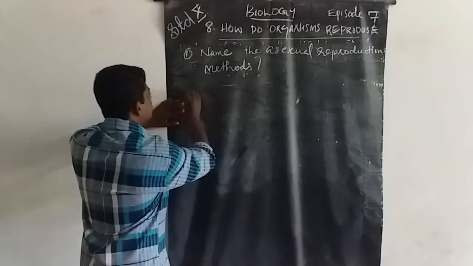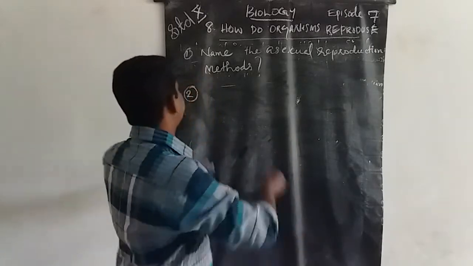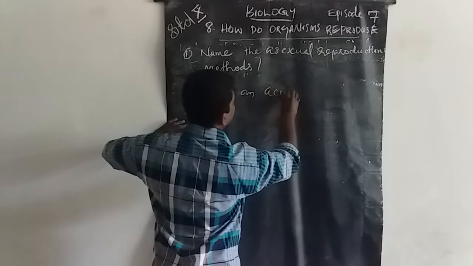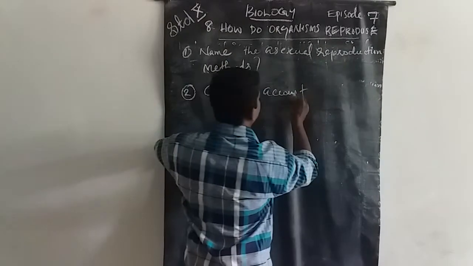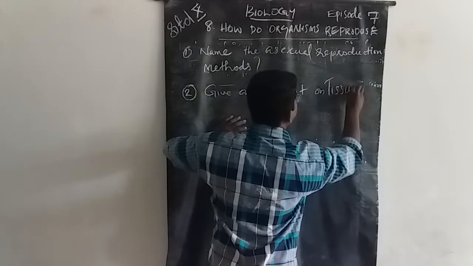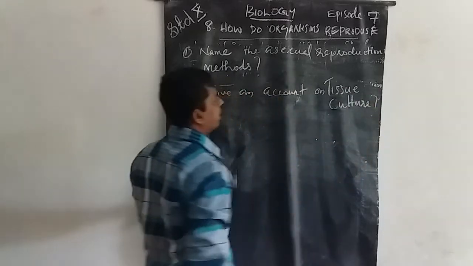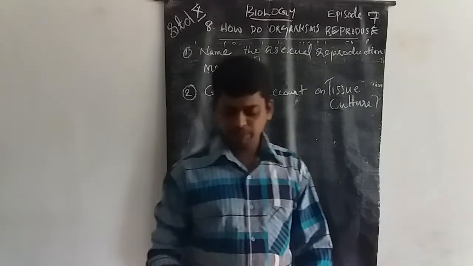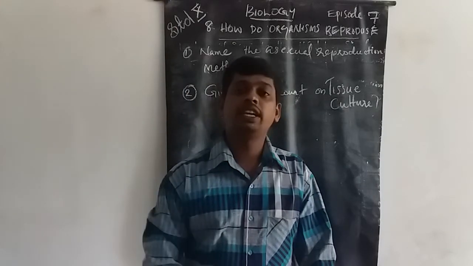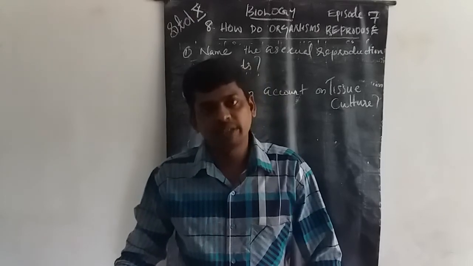Next, the second is: give an account of tissue culture. Tissue culture means artificially developing the younger ones using the method of vegetative propagation.